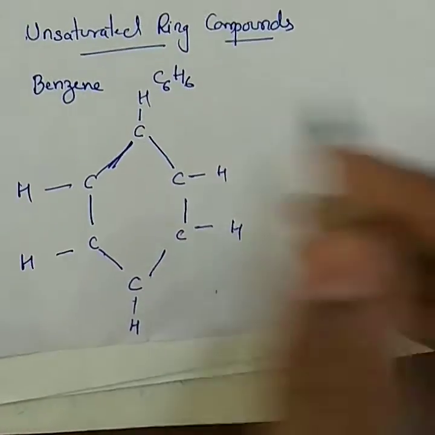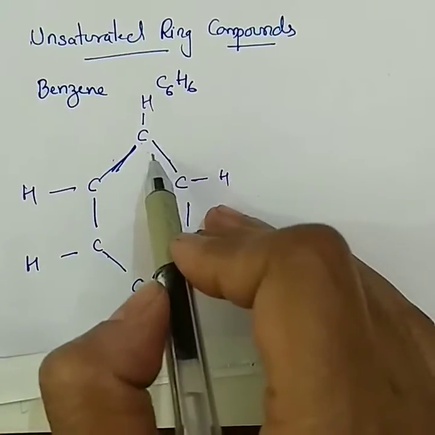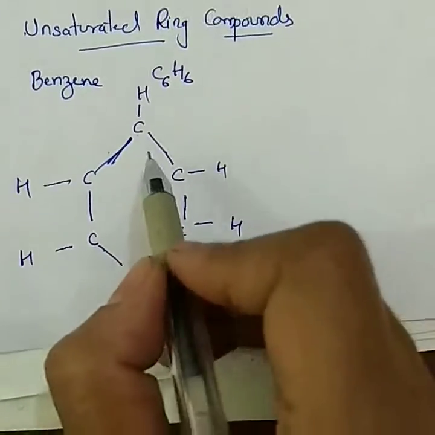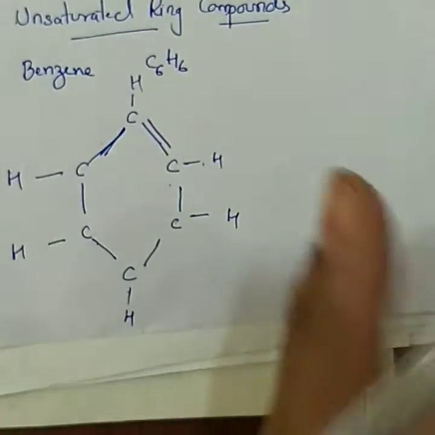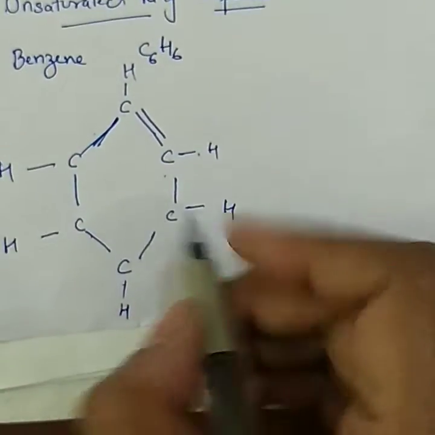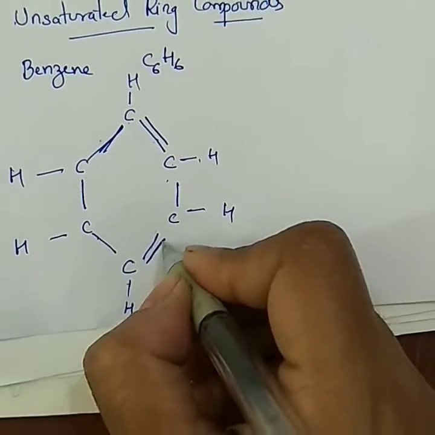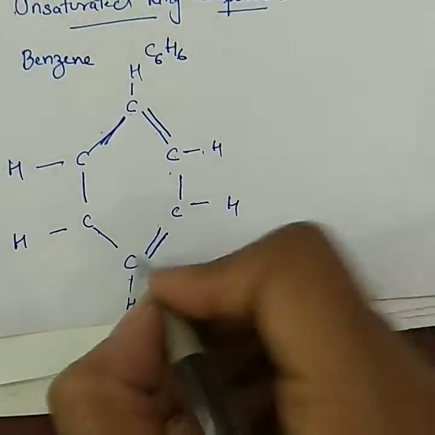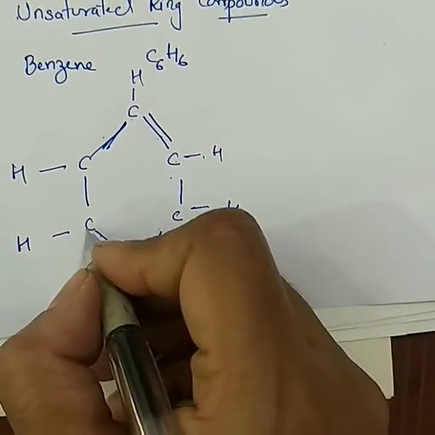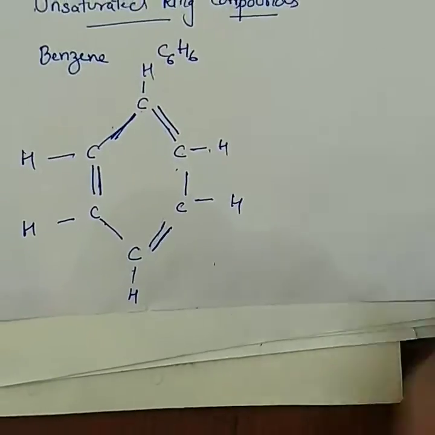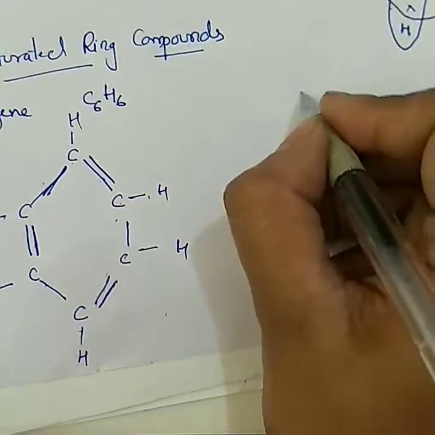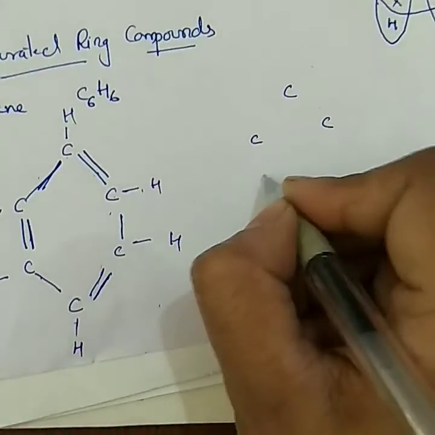Okay. Now, this carbon has 3 bonds. So, one more bond it requires. Carbon requires 4 bonds. So, I am keeping one double bond here. This carbon has 4 bonds. It is stable. But this has 3 bonds. So, you have to put the double bond this side. Now, this carbon is stable. This carbon has 3 bonds. So, one more bond is required. Either you can make it in this way or in the other.